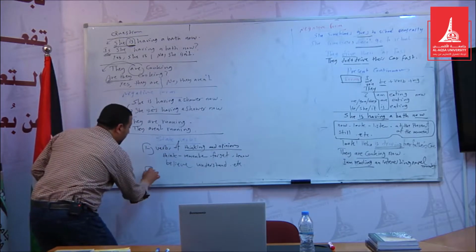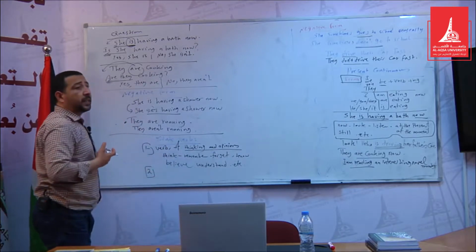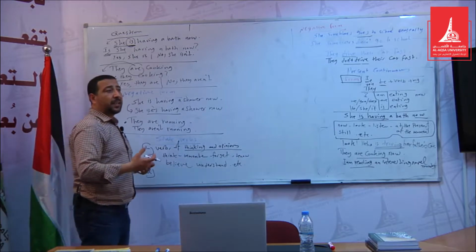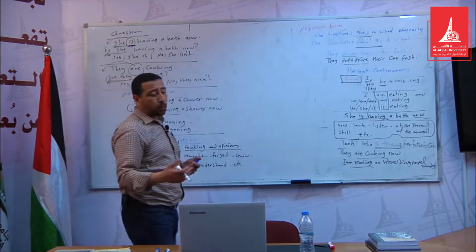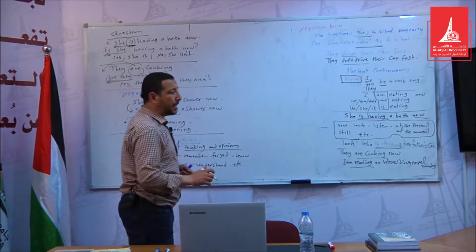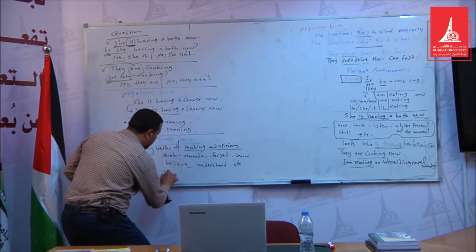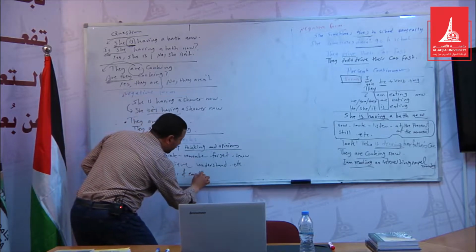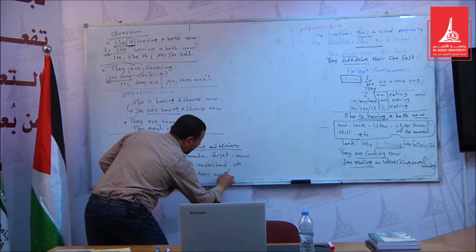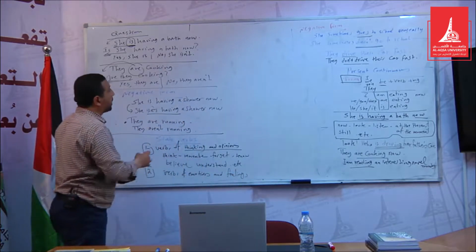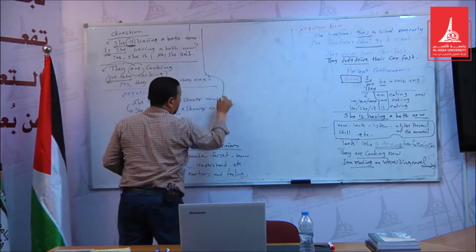Group number two: verbs of love and hate. We call them verbs of emotions and feelings. This is the second group of verbs.